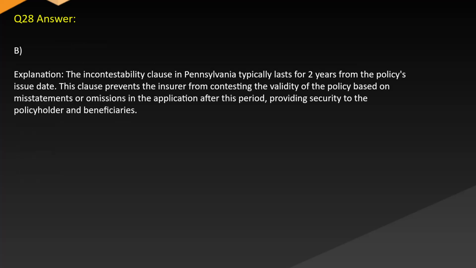Answer. B. Explanation. The incontestability clause in Pennsylvania typically lasts for 2 years from the policy's issue date. This clause prevents the insurer from contesting the validity of the policy based on misstatements or omissions in the application after this period, providing security to the policyholder and beneficiaries.